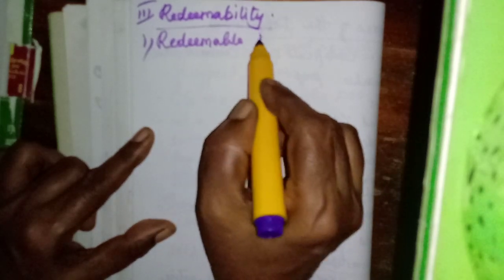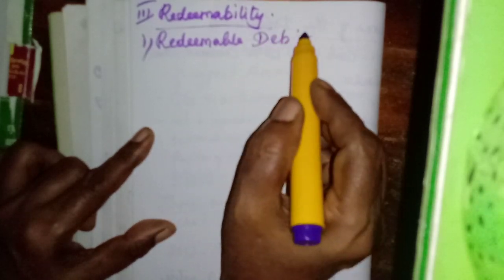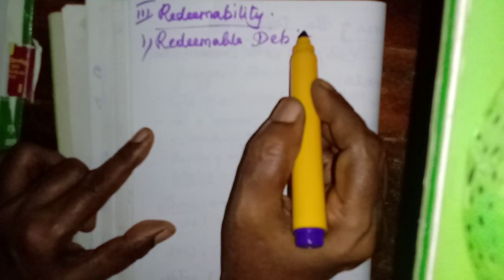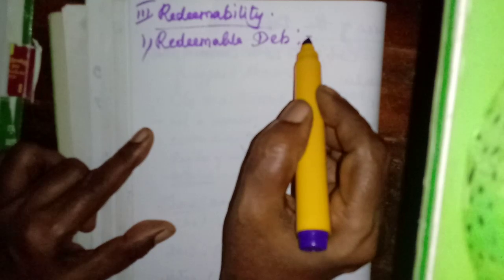The third kind is on the basis of redeemability. On the basis of redeemability, the debentures are divided into two: redeemable debentures and irredeemable debentures. We know the meaning of redemption, isn't it? Redeemable debentures will be redeemed. That means they will be paid back.